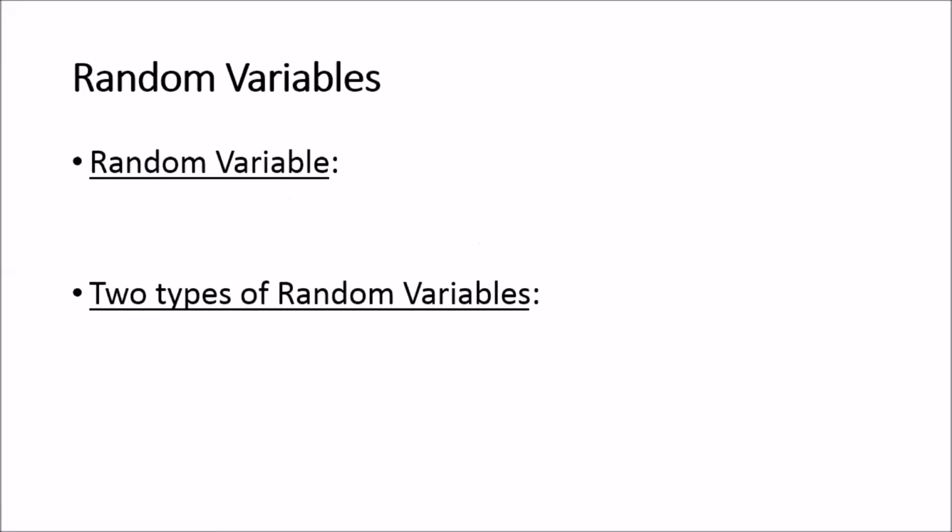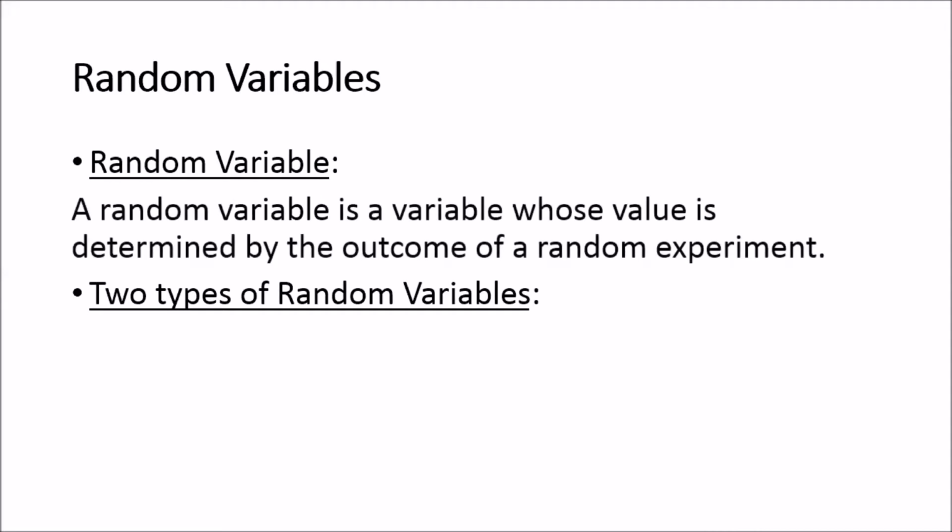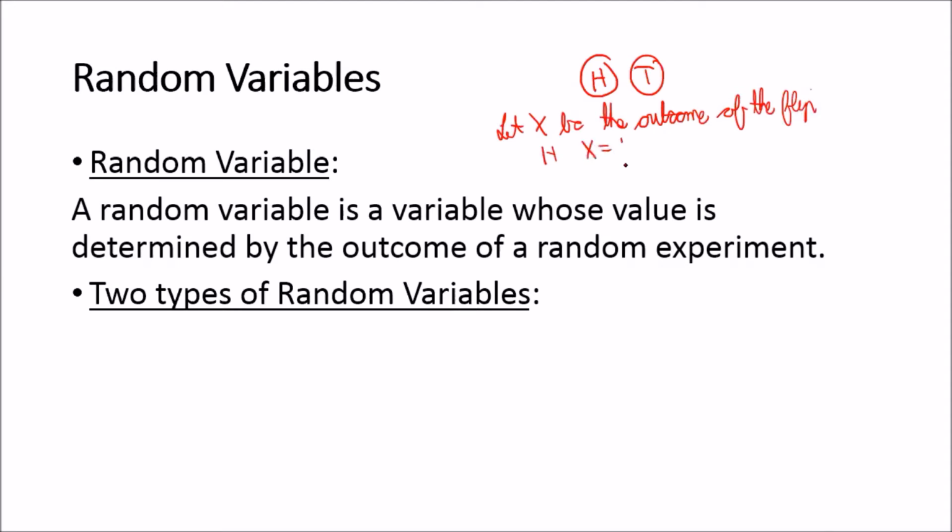Well, what is a random variable? A random variable is a variable whose value is determined by the outcome of a random experiment. So let's say that we're flipping a coin. We've got a coin, we can either have a head or a tail. And we let a random variable represent the outcome. So we say, let x be the outcome of this flip of a coin. And if it's a head, we say that x is equal to 1. If it's a tail, we let x be equal to 0.